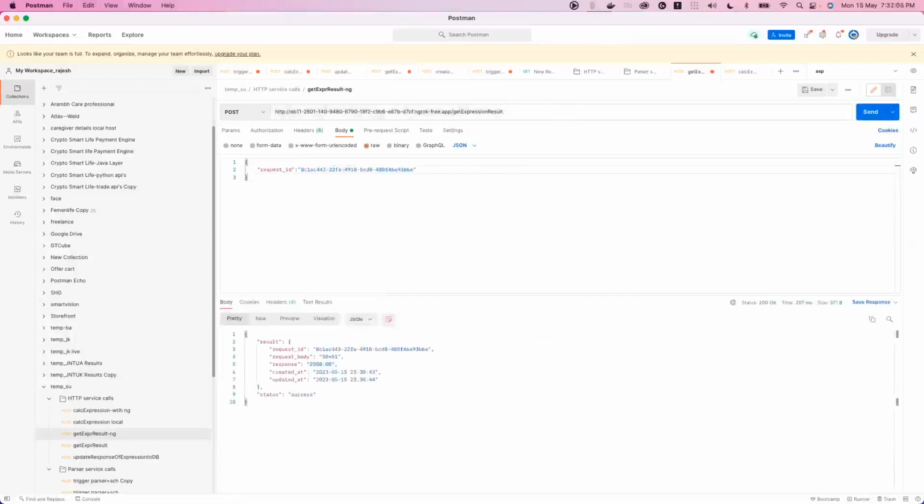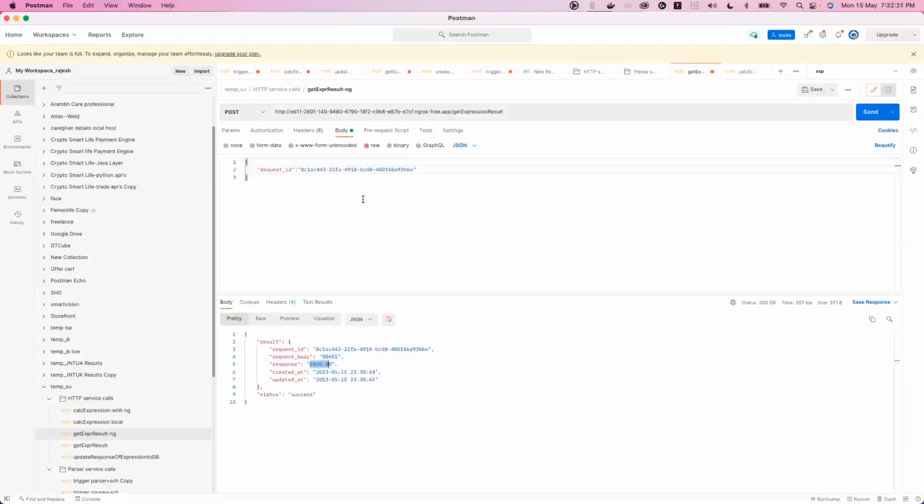Now the user got the response. This request ID has a request body as this one, and this is the one that we gave, 1551, simple. And the response we got is 2550, and the time taken is just 1 second. That's great.